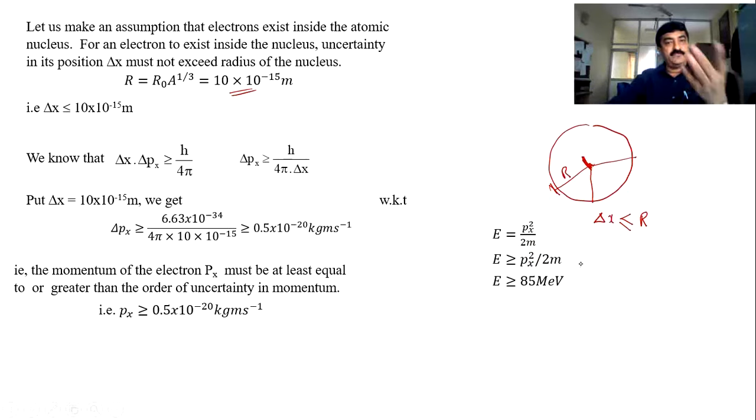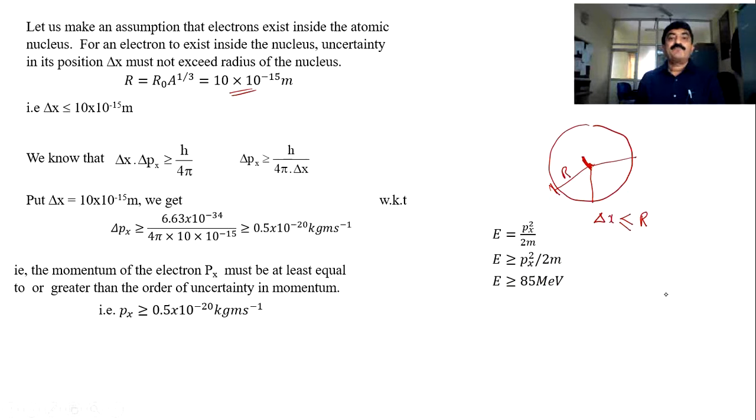See dear students, if time permits, you do the calculation in the exam, or you can directly write the answer. I suggest you do the calculation. It will give some impression to the valuer. You know how to do the calculation, and calculators are allowed. P value is already there, 0.5, and m is known, 9.1 into 10 power minus 31, and calculate: E is greater than or equal to 85 MeV.